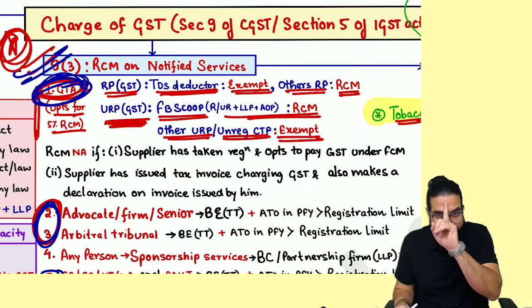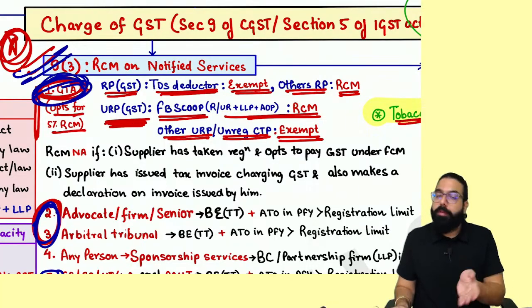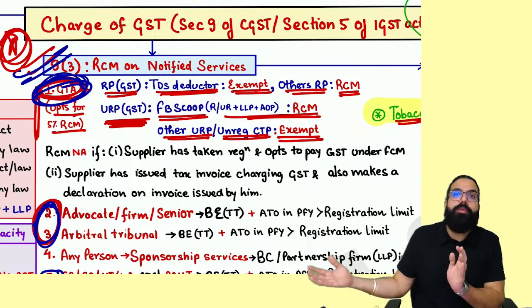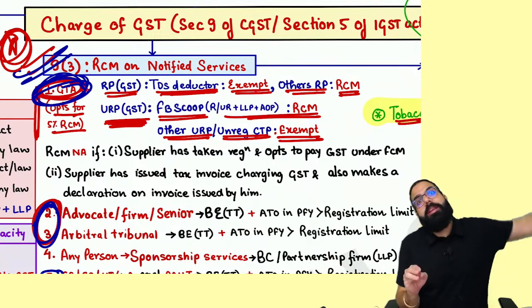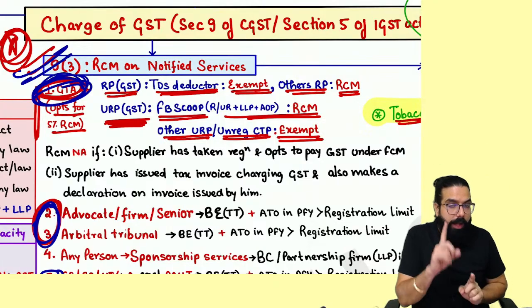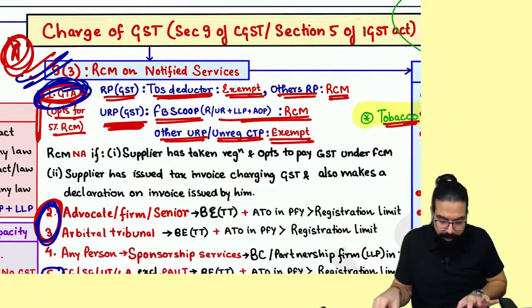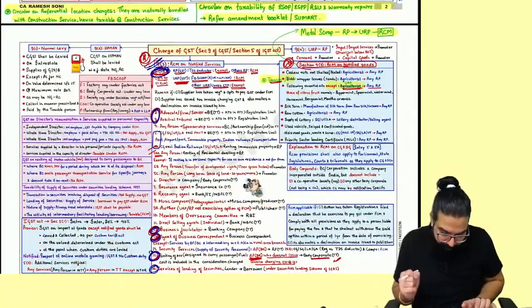Other than this, in this chapter you will see in a big question one GTA point will be there. GTA, if it is charging GST under forward charge, no RCM. But if it is not charging under forward charge, then you have to pay GST under RCM at the rate of 5%, and you can take the credit also. Remember, RCM always to be paid in cash, and then you go ahead and take the credit. Remember this point, don't forget it. Done, sir. This point is clear.